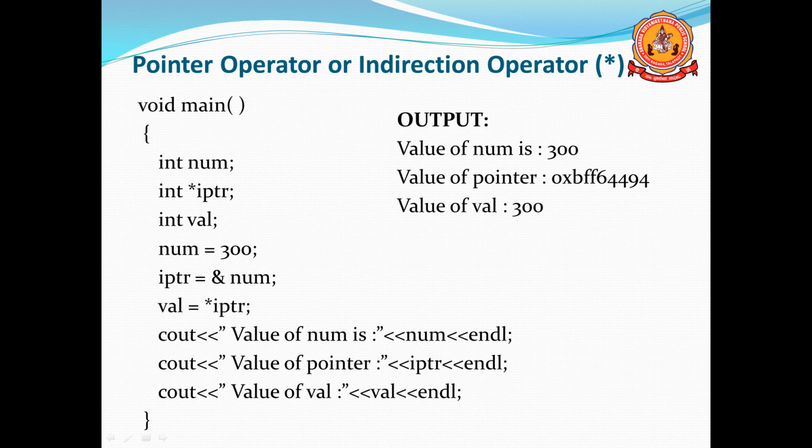val is equal to *iptr. So in iptr, which address is stored, in that address whichever data is there, that will be displayed. See, here is the address. The address is a unique number, so we can't identify it. For understanding purposes, I just said 100, 101, 1000, 2000 like that. But an address is not like that. It contains hexadecimal values.